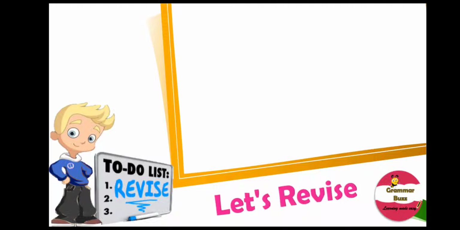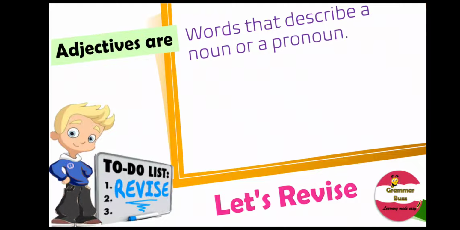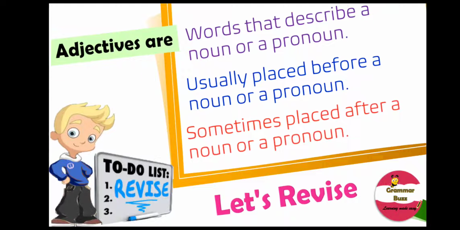But before we do that, it's very important for us to recall what adjectives are. So as we have already discussed in my previous video, adjectives are words that describe a noun or a pronoun. They are usually placed before a noun or a pronoun and sometimes placed after a noun or a pronoun.